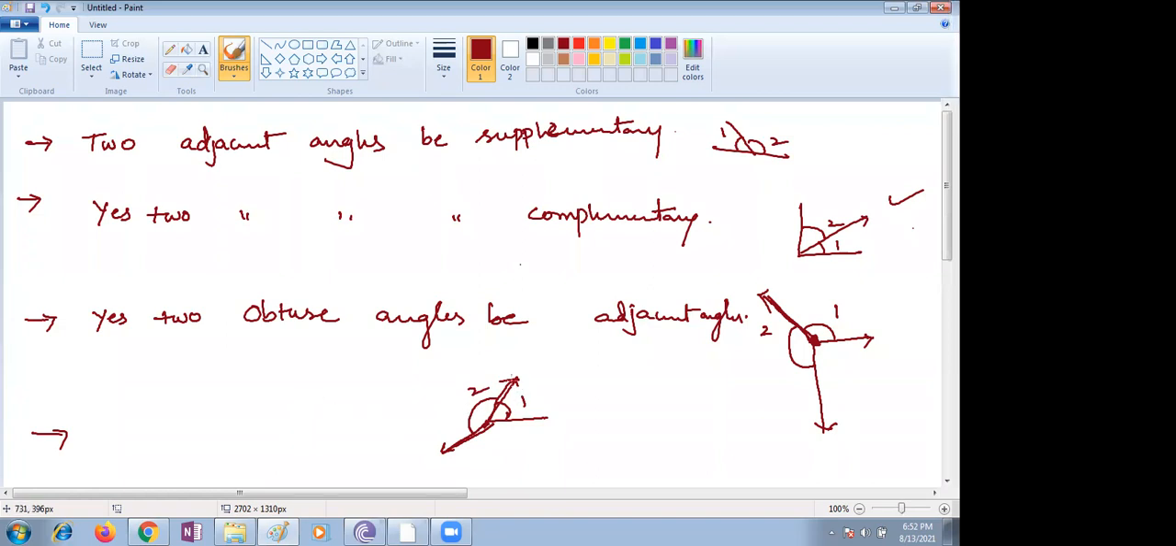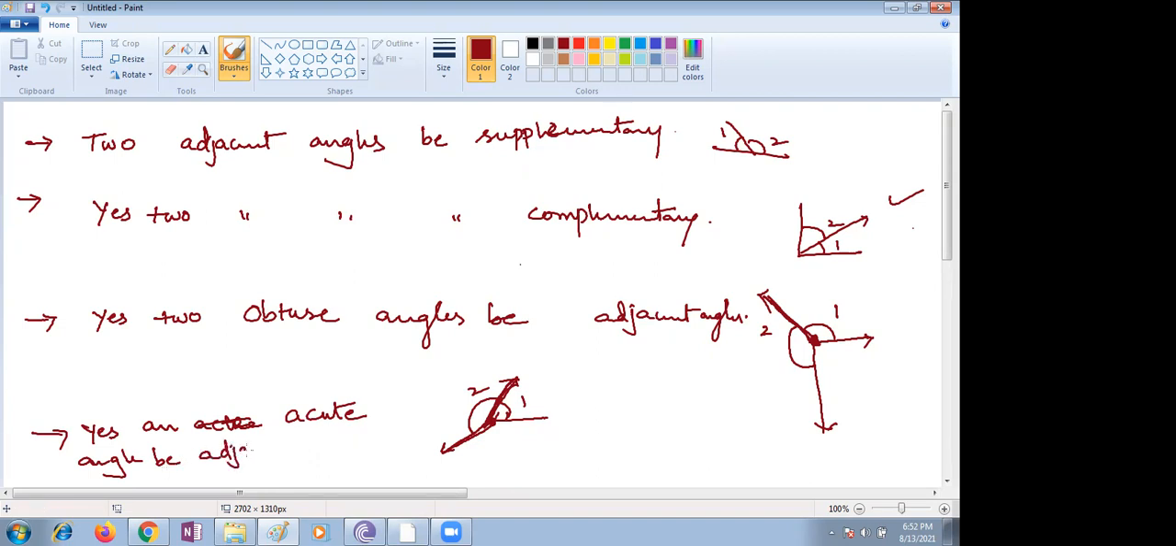Why? Because they have a common vertex, a common arm, and no common interior. So that we can write: yes, an acute angle can be adjacent to an obtuse angle.